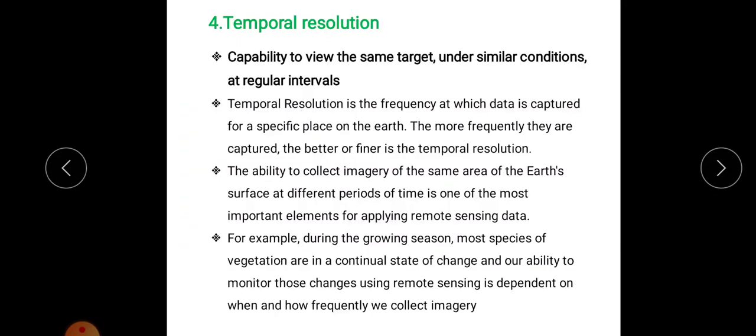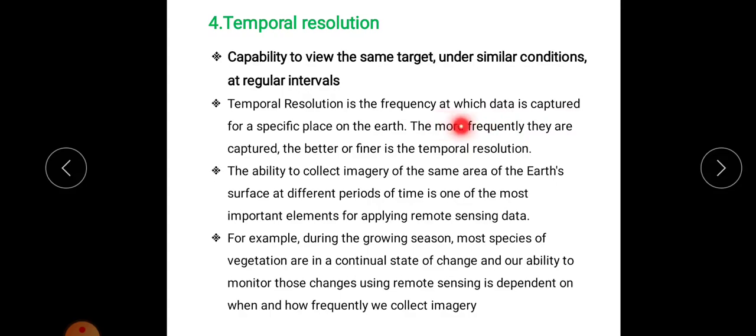So the last one is temporal resolution, and this is the capability to view the same target under similar conditions at regular intervals. This temporal resolution is the frequency at which data is captured for a specific place on the earth. So we are taking the image of any feature using a satellite, and temporal resolution indicates the number of times we are taking that particular feature. The same feature will be taken many times using the sensors. That frequency, the number of times we are taking the photograph of that same area using the sensor, is what is meant by temporal resolution.